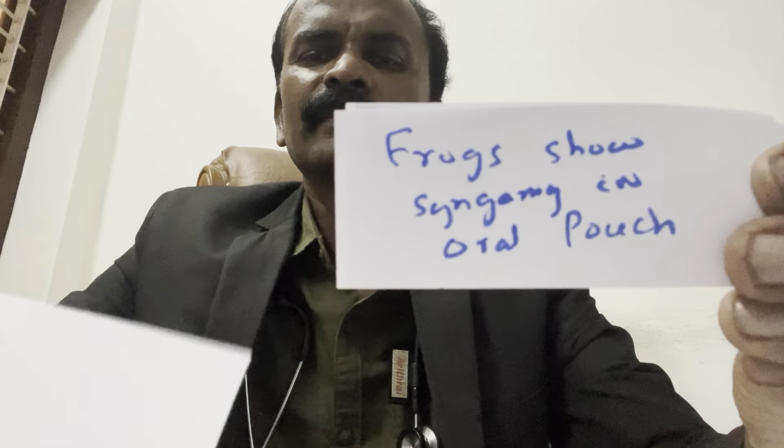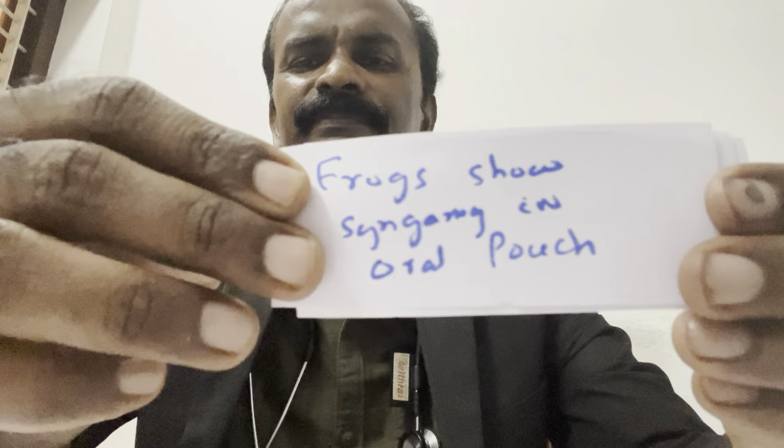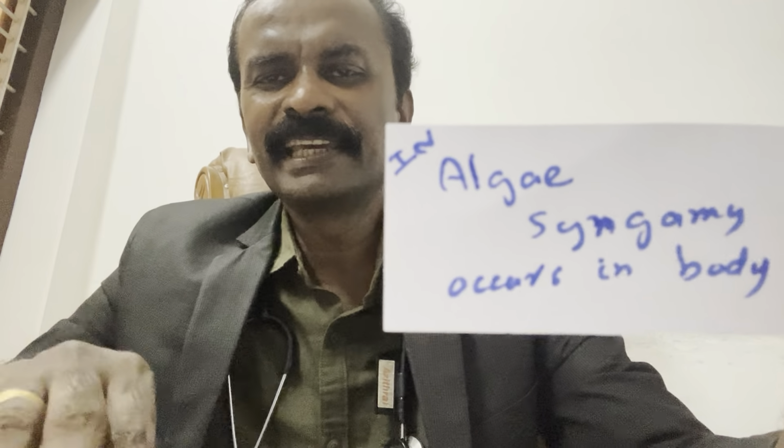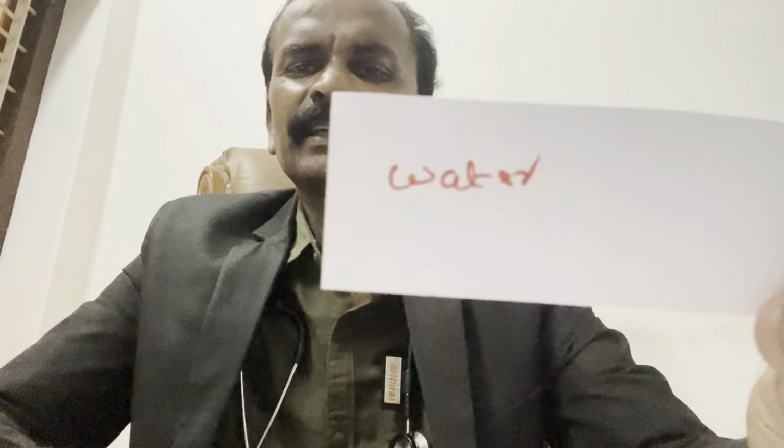Frogs, amphibians, fish, algae. Keep it in mind, okay? Syngamy occurs in water for algae, fish, amphibians, frog.